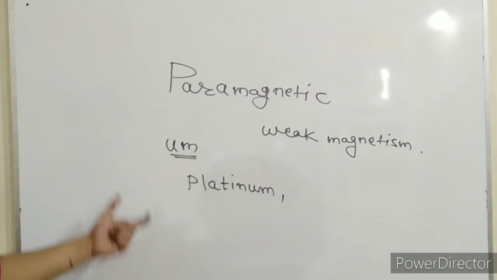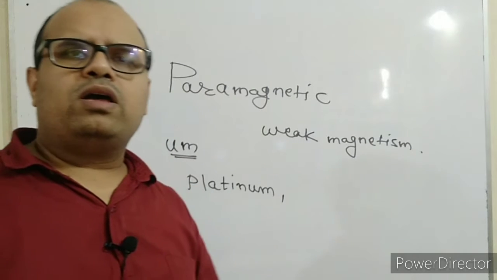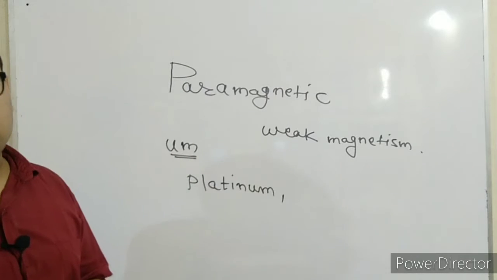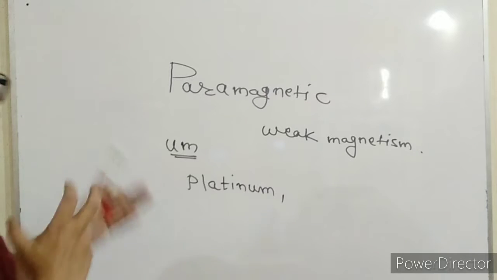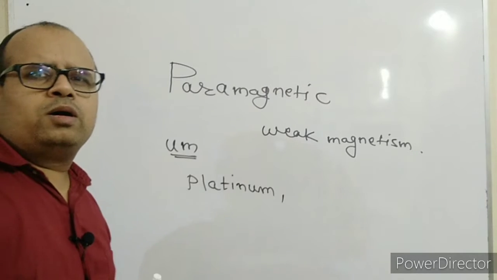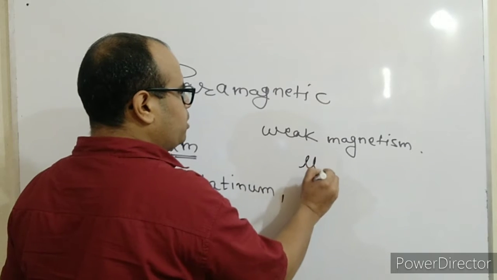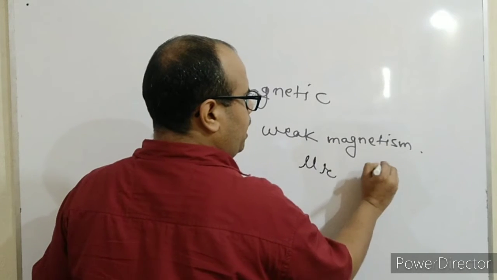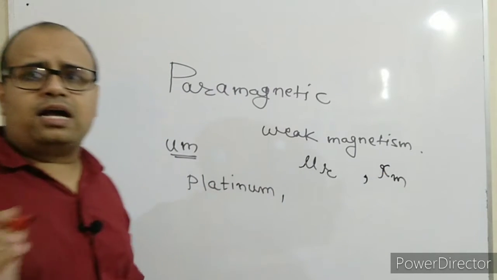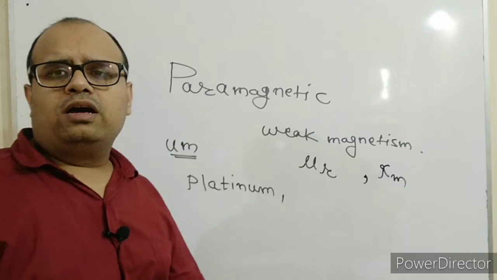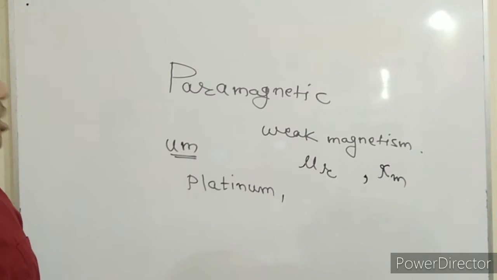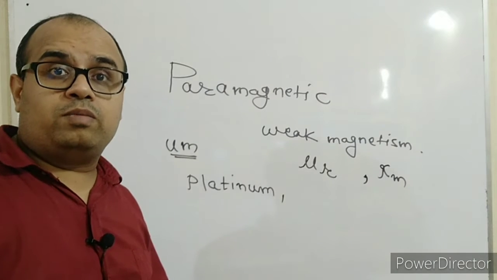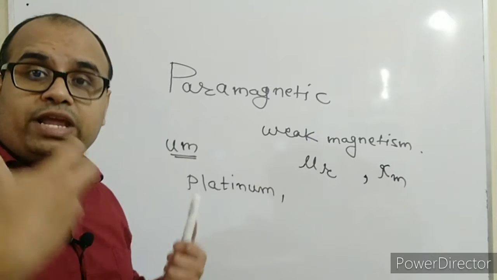So they acquire weak magnetism when they are kept in a magnetic field. Now let us talk a little bit about more properties, like the relative magnetic permeability of a paramagnetic material and magnetic susceptibility, because these are two very important quantities for determining whether the material is getting magnetized very nicely or not.